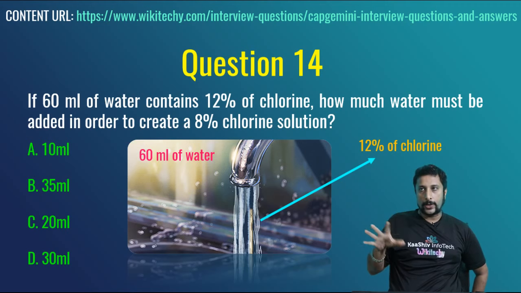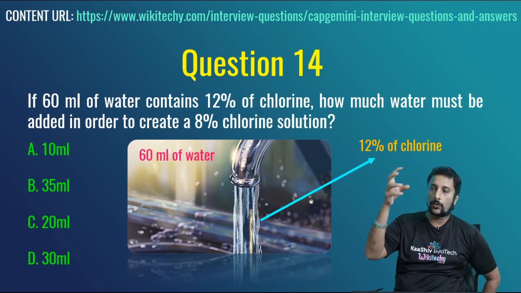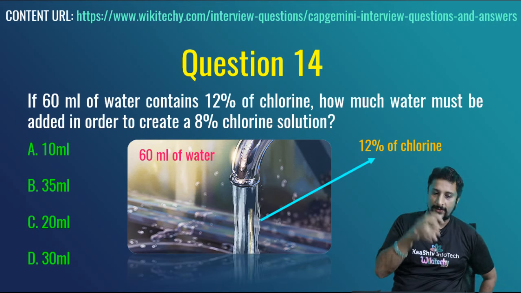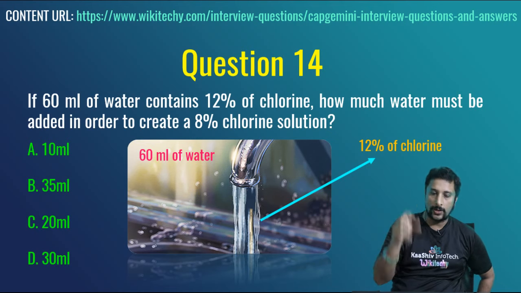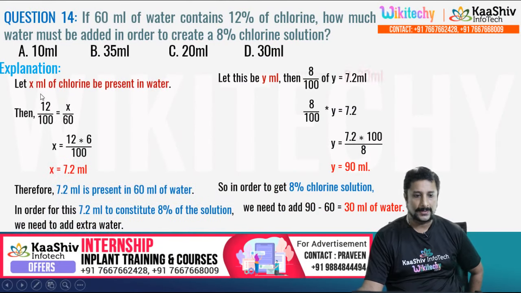So we have to put an equation like x ml of chlorine is present in 60 ml of water, that's 12 divided by 100. Let's see the formulation here. So x ml of chlorine is present, x divided by 60, equals 12 percent, 12 divided by 100. Solving it, you get x is equal to 7.2 ml.